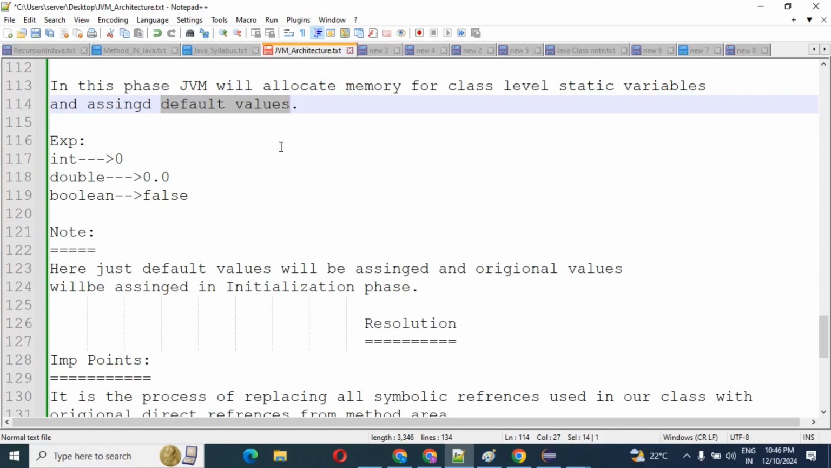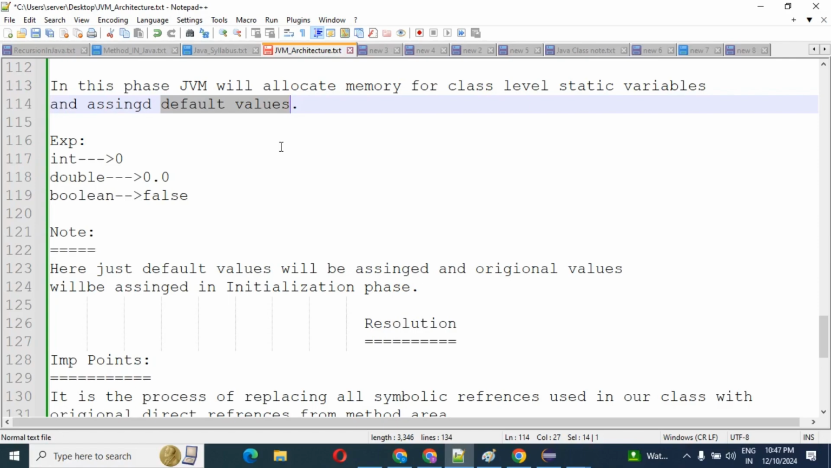For a static variable, the original value will be assigned and static block execution will be performed from top to bottom. This activity is nothing but initialization. In a single sentence: in the initialization phase, the JVM assigns original values to static variables and executes static blocks from top to bottom.